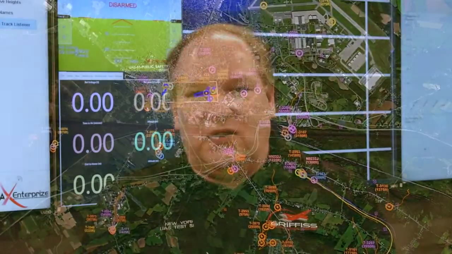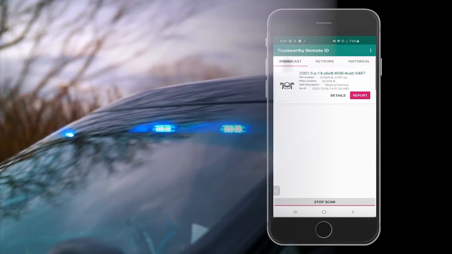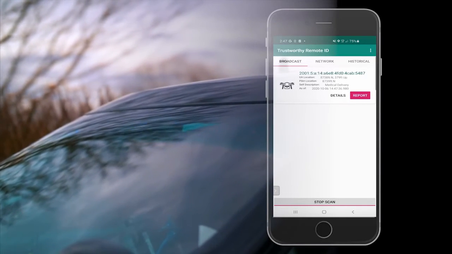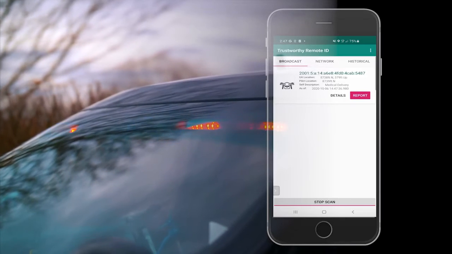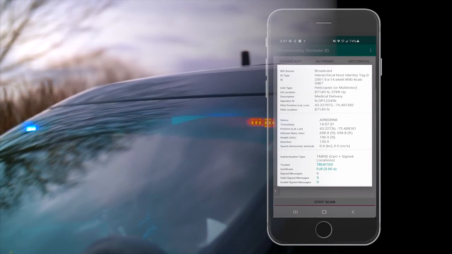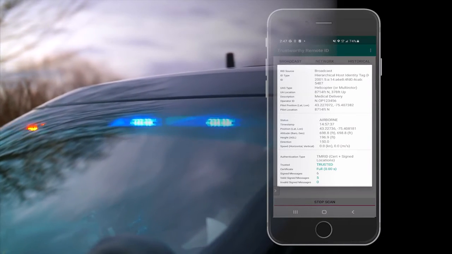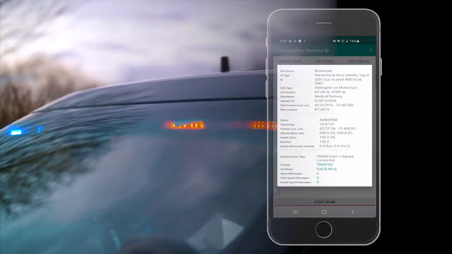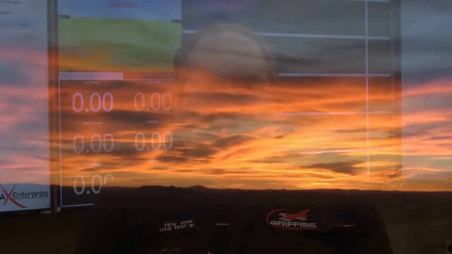As this aircraft enters the area, again, a sheriff's person pulls out their remote ID device, which is their cell phone, and they identify this aircraft and make sure, in fact, it is an aircraft that they recognize, and it gets identified as the emergency medical services aircraft that's coming in. It's identified as a valid aircraft. Then it lands, makes its delivery, and then that's where we pan back to downtown Rome, and then we close out our events for the day.